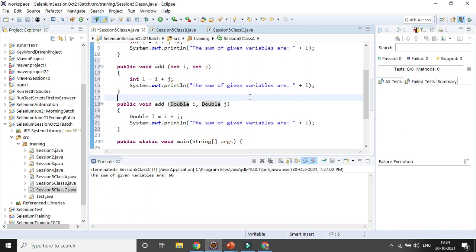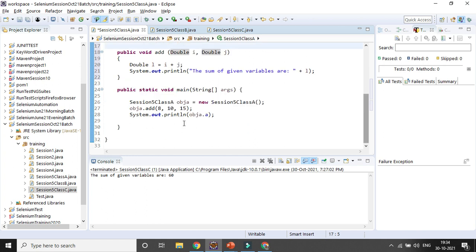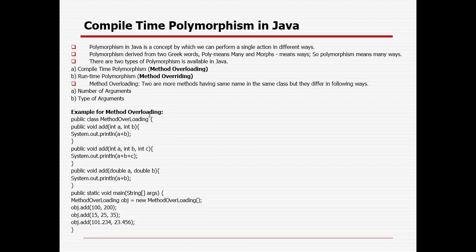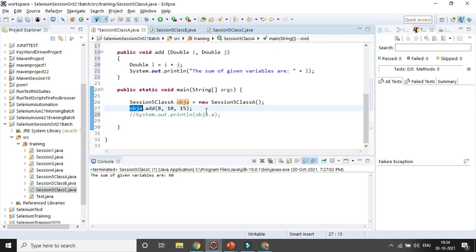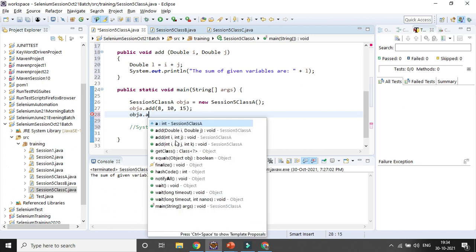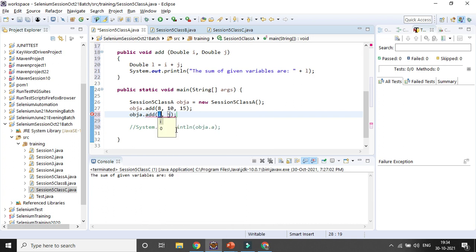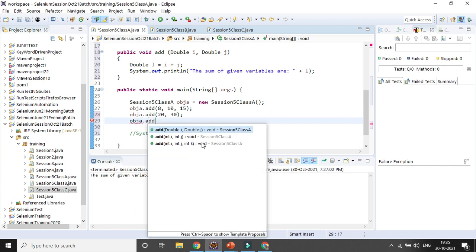Now if you want to access them, one you already used, which is the 3-integer one. Now I will access another one, which is the 2-integer one, dot add. You can see whichever we select, here I just select 2 integer. So I will give 2 integers, suppose 20 and 30. Next I want to call the double one, so I will call that one with doubles.